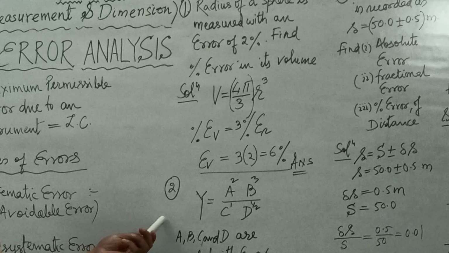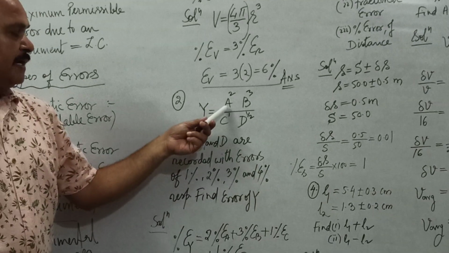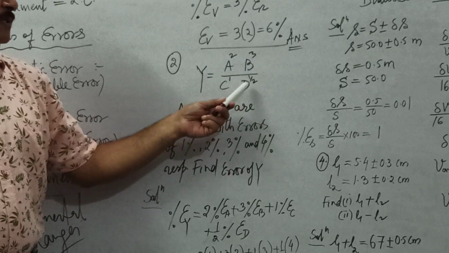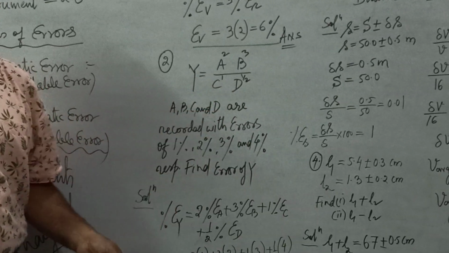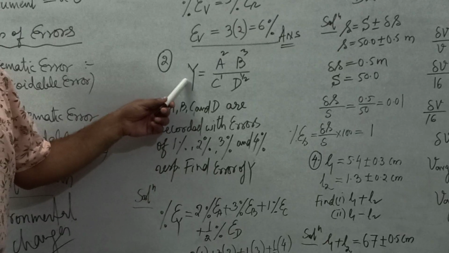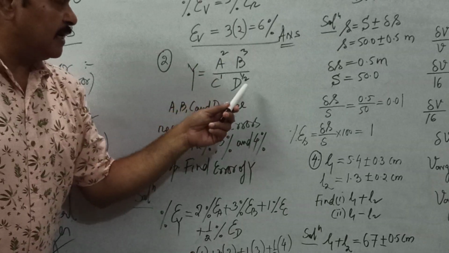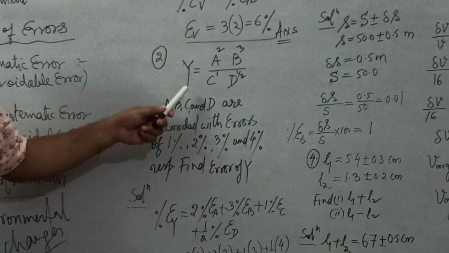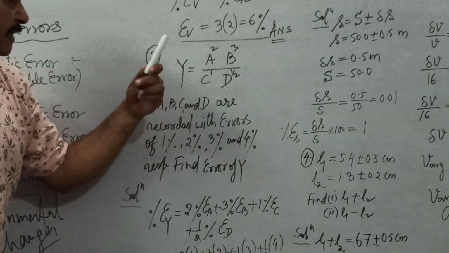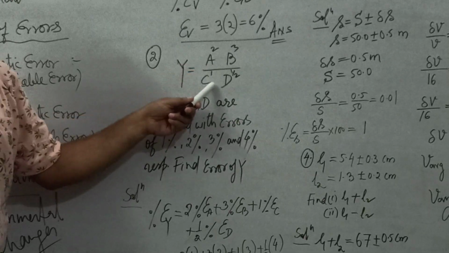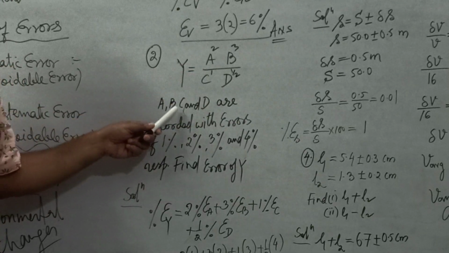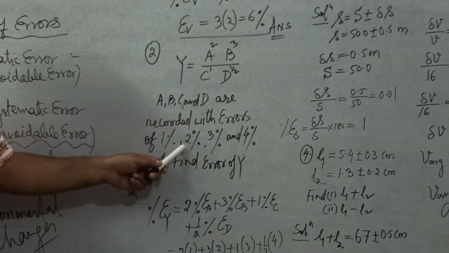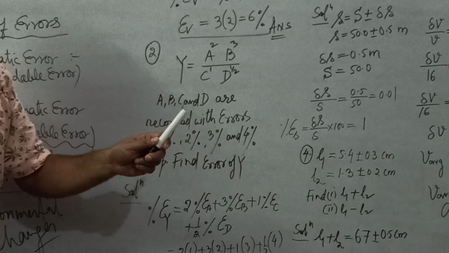Now look here, question number 2. Y is equal to A to the power 2, B to the power 3, C to the power 1, D to the power half. These are in the denominator, that means the powers are negative. So Y depends upon A, B, C and D as per this formula. Value of Y is calculated after reading and recording the values of A, B, C and D. So A, B, C and D are recorded with errors of 1%, 2%, 3% and 4%.